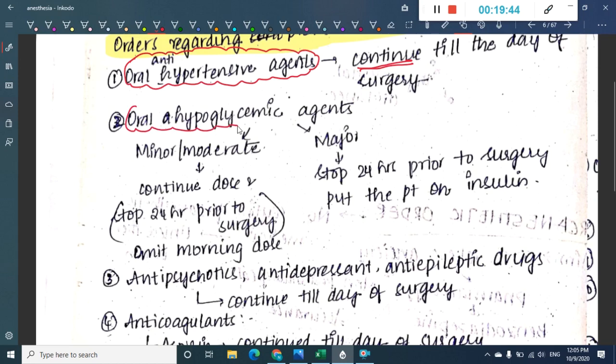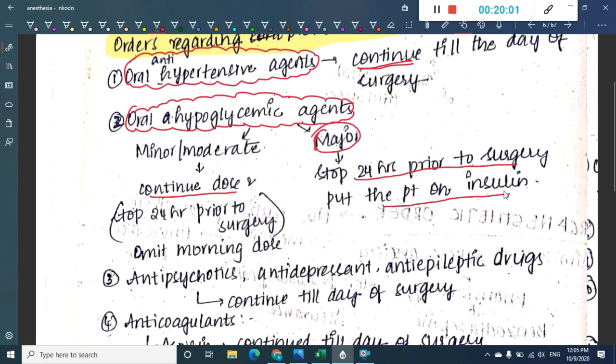If the patient is using oral hypoglycemic drugs, if they are minor, then you can continue the dose. If it is major, then you will have to stop 24 hours prior to surgery and put the patient on insulin, because there is an increased chance of hyperglycemic variations during surgery. So in order to prevent this and for better glycemic control, we will have to put the patient on insulin.